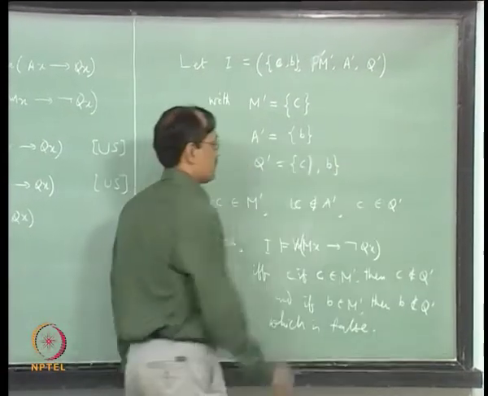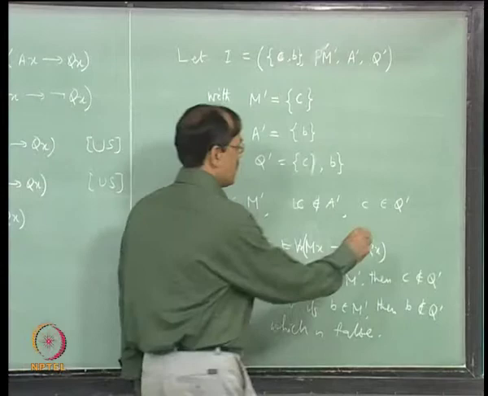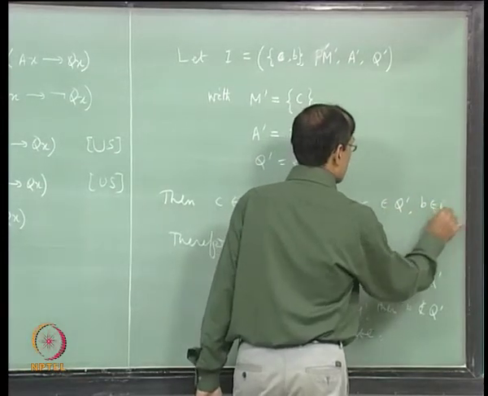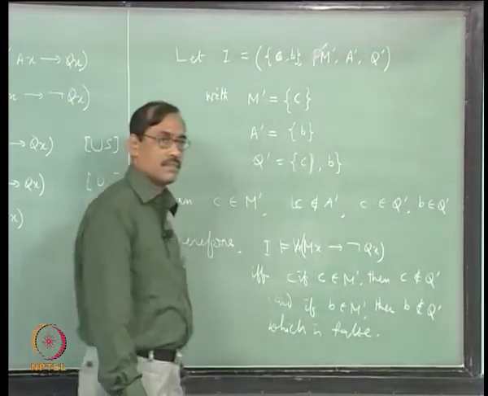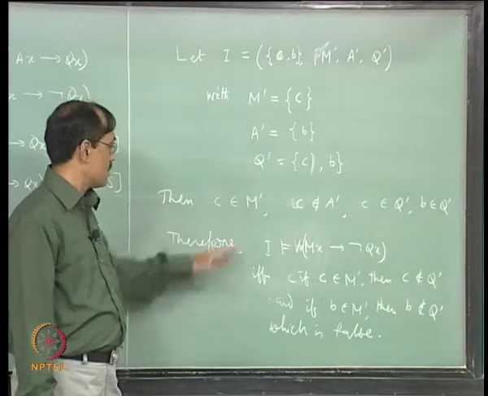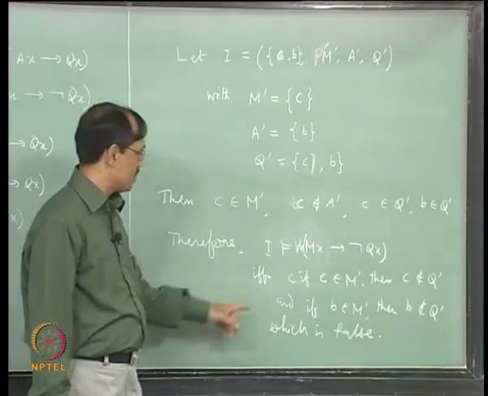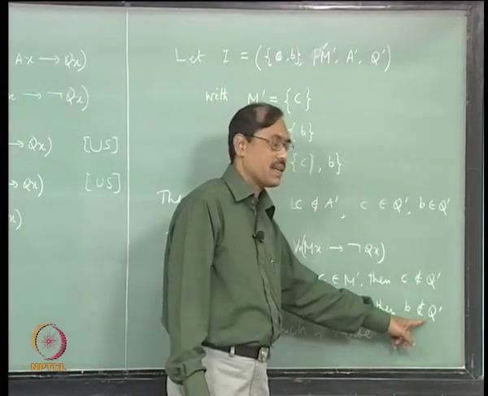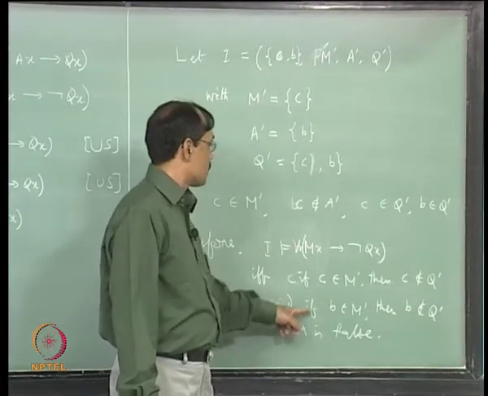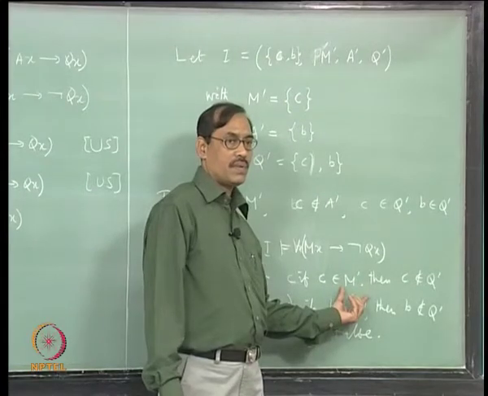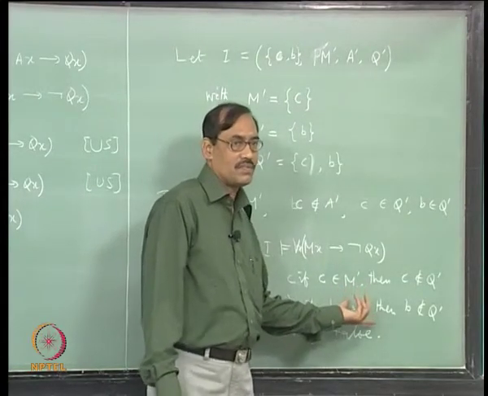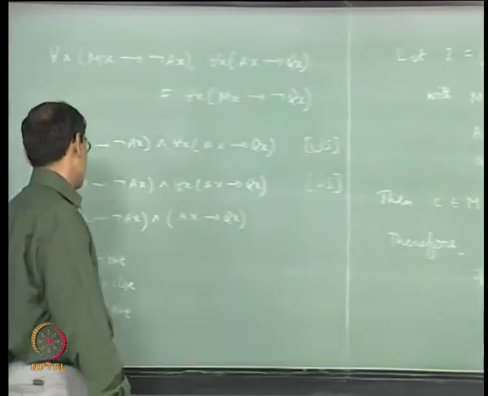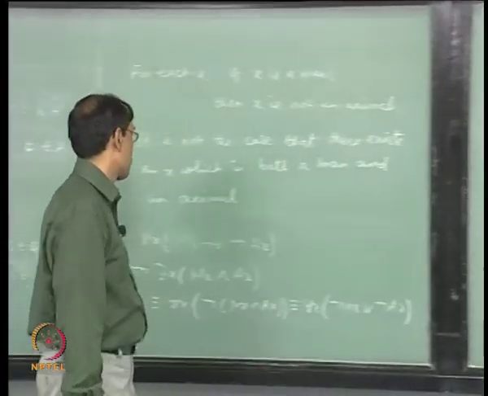Suppose this is B. So, we have C belongs to Q prime and B also belongs to Q prime. Okay. With this let us verify again. So, wherever there is Q, B, there we have to check. This anyway we do not bother, one of them is only not true, so that passes. What about the second one?